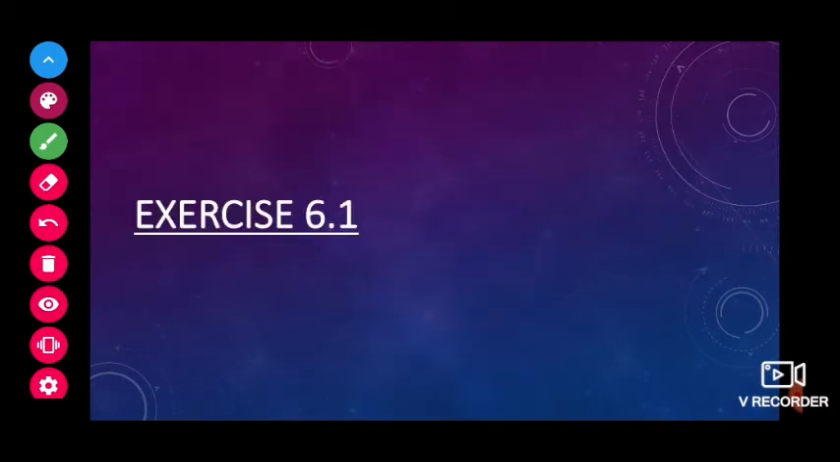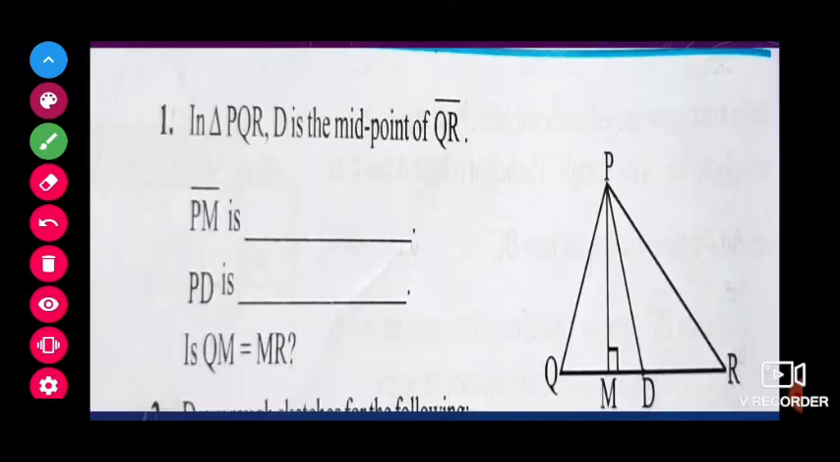Next one, now we will see exercise 6.1. Here in triangle PQR, D is the midpoint. From here to here they have drawn one line, and they are showing PM is a line which is perpendicular. Why? Because they are showing this symbol. Now, what is PM? PM is what, children? Just now I have discussed with you. PM is called an altitude, and PD is a median.